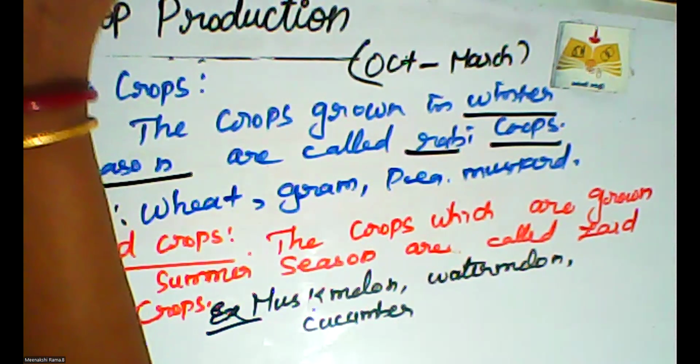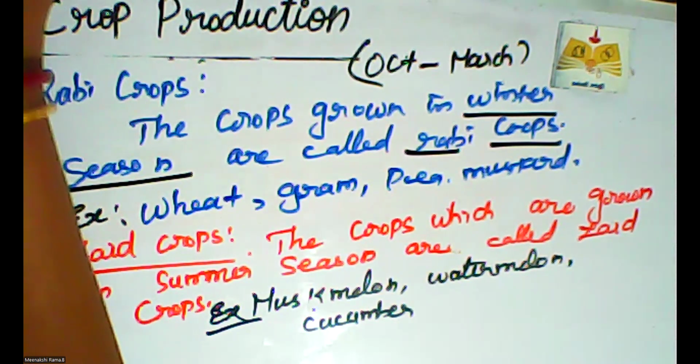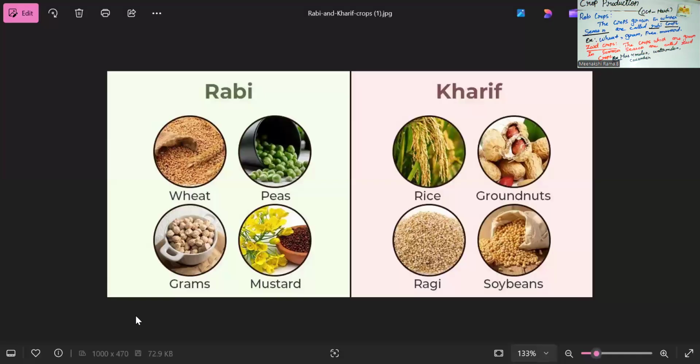And next one is Rabi and then Kharif. What are the varieties of Rabi crops? Wheat, peas, gram, and mustard. Wheat, peas, gram, and mustard are the examples of Rabi variety crops. And another one is Kharif.